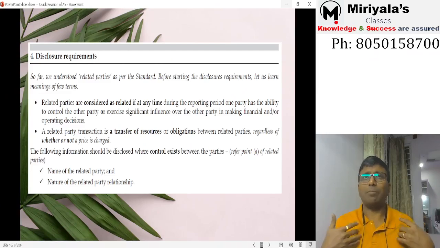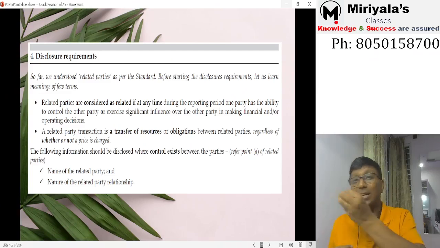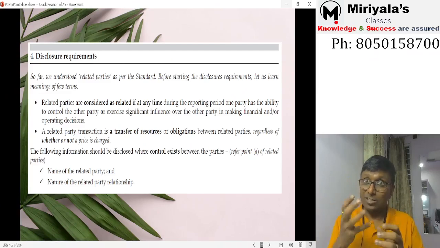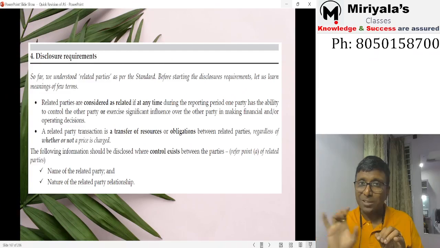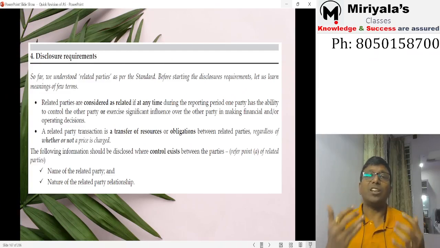Suppose somebody was KMP appointed as a CEO or something like that, and that guy resigned and went. But we still have some transactions with that guy in the next 6 months, where he was not employed by the company. The next 6 months transactions are not supposed to be disclosed, because at that time there was no relationship. Then it is not called a related party transaction.